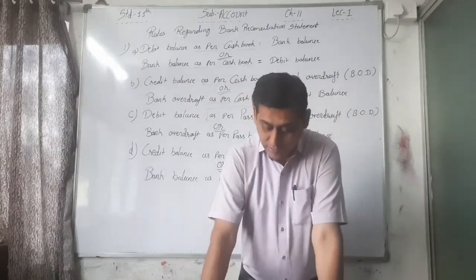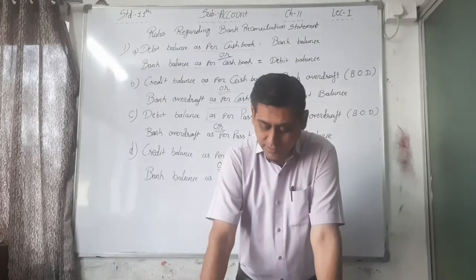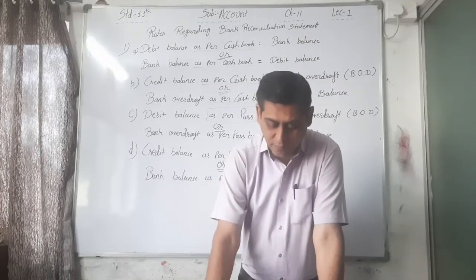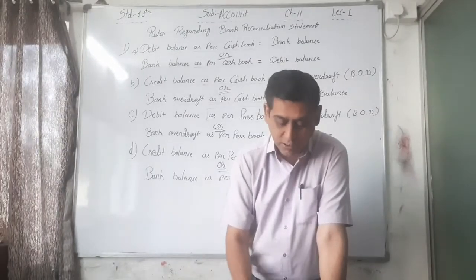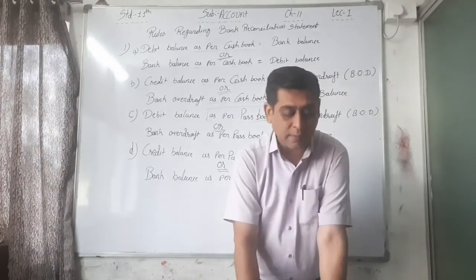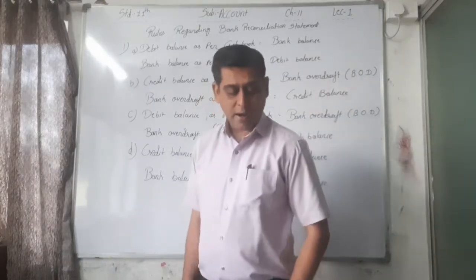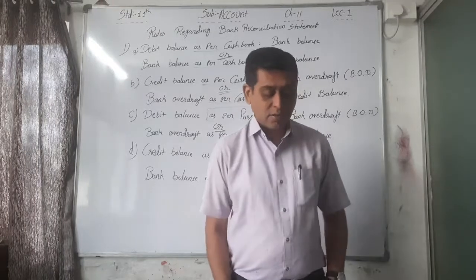Both are the same. But if a difference arises, after finding out the reasons thereof, the statement prepared to explain them and to reconcile the balance as per cash book and passbook is known as a bank reconciliation statement.